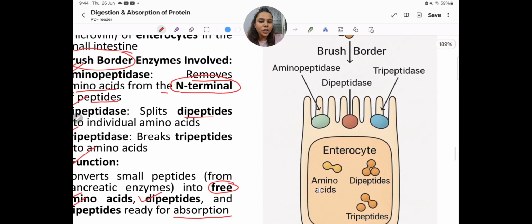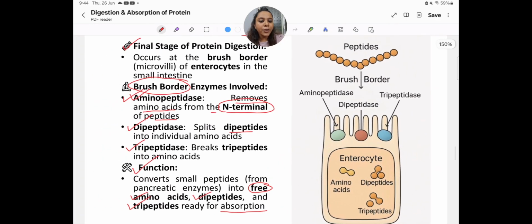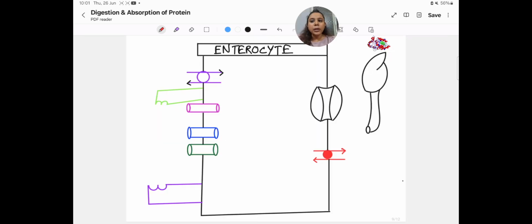Okay, so here is the picture. It is the site of the brush border, these are the microvilli, and there are enzymes like aminopeptidase, dipeptidase and tripeptidase. Dipeptidase will cleave and separate the amino acids. Tripeptidase will cleave the peptide bonds and separate the amino acids, but aminopeptidase will act only on the N terminal of an amino acid. Okay, so absorption of protein is very easy.